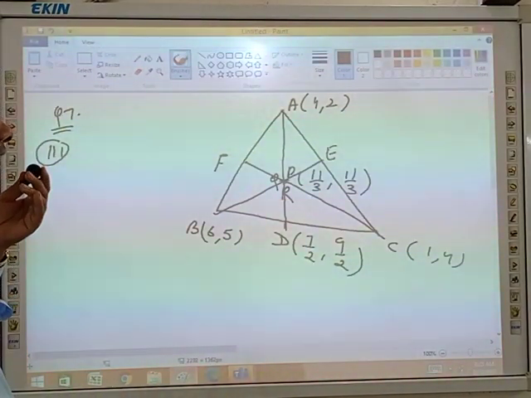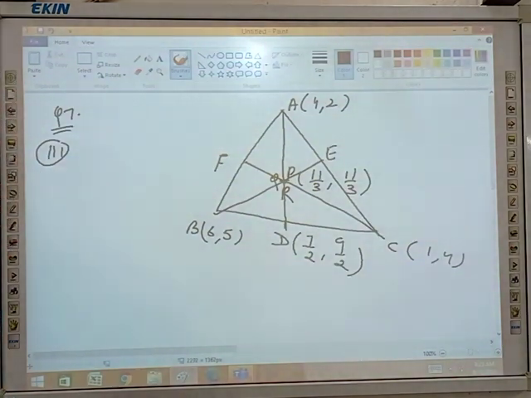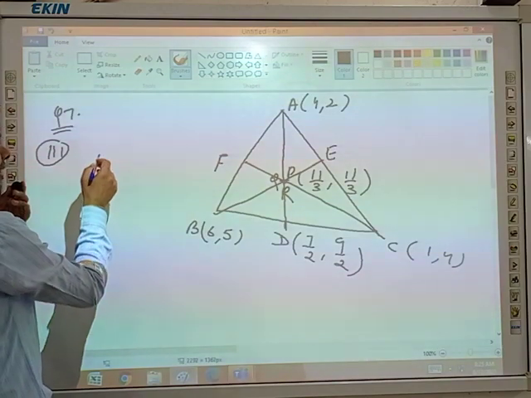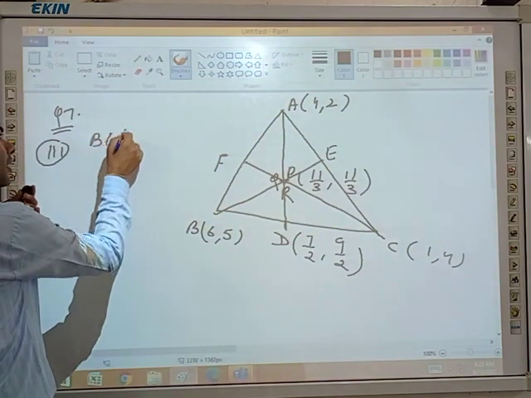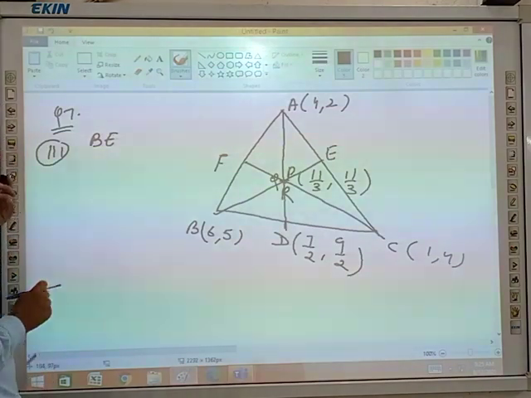E is the midpoint of AC. Am I right or wrong? Yes. BE is the median. Same as it is. We have drawn in the second part.